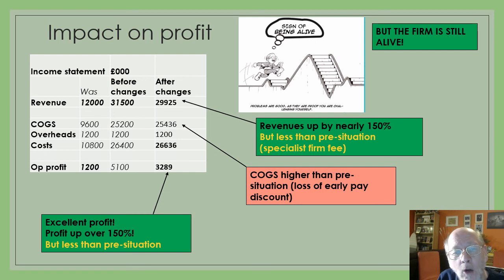So our revenues are now just under 30 million. Our costs are around about 26.5 million, and we finish up with 3.2 million profit. A lot less than the 5.1, but the company is still alive. And you'll notice it's a lot more than what we had the previous year. So our profit is still up by 150% on the previous year.